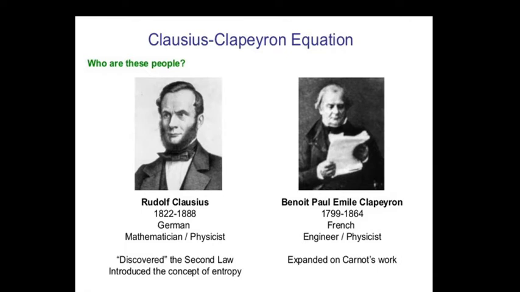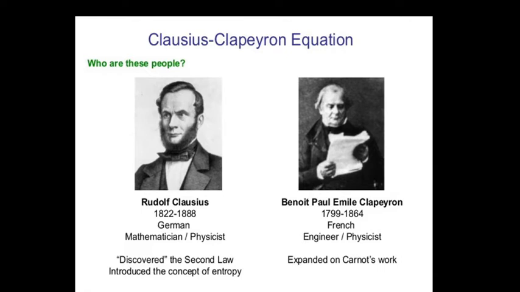They were the two scientists who have done a lot for thermodynamics. Rudolf Clausius was the first person who discovered the second law, and we have already seen the Clausius statement. He is the person who introduced the concept of entropy. He was a German mathematician and physicist, who lived 1822 to 1888.